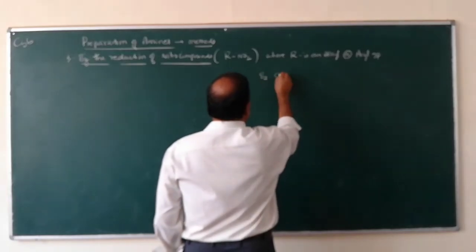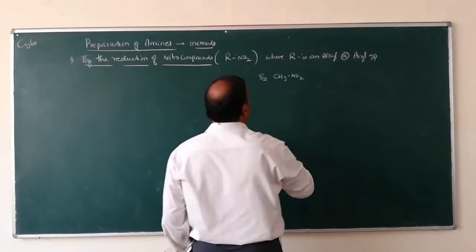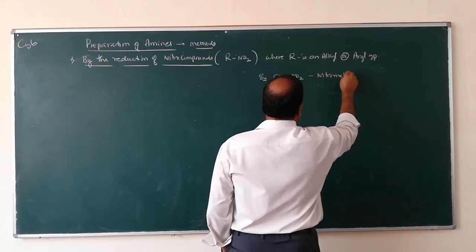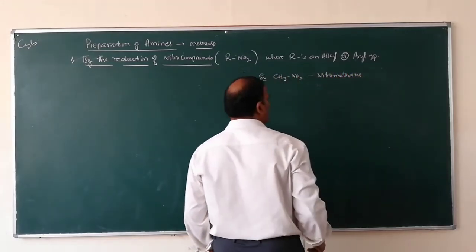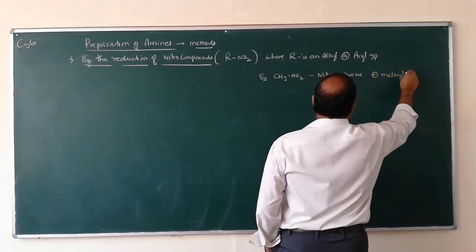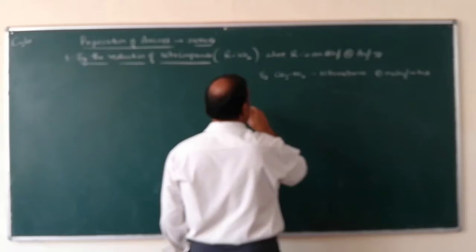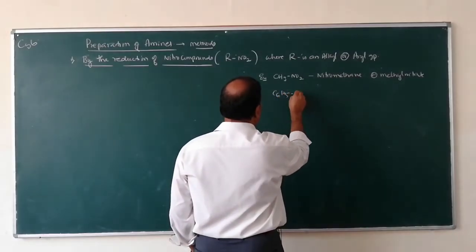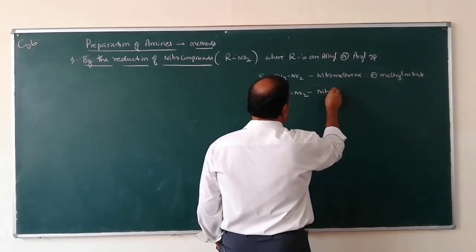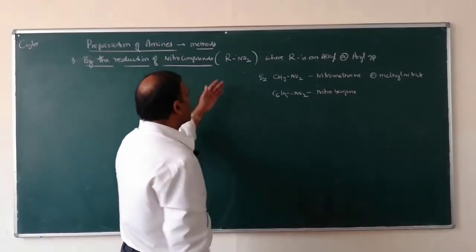Example, CH3NO2 is nitromethane. It is also called methyl nitrate. When R equals C6H5, the compound C6H5NO2 is nitrobenzene.